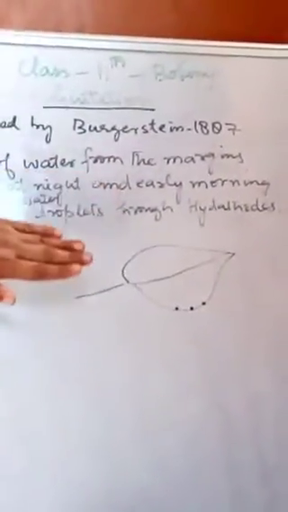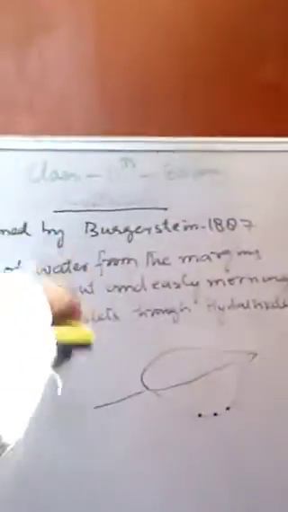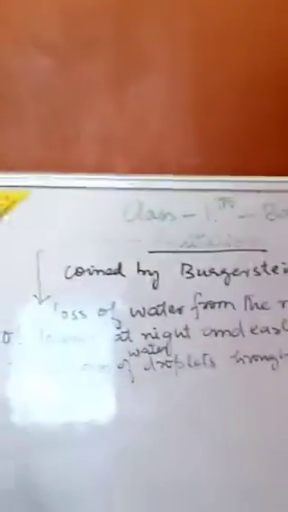That water loss takes place mainly at night and early in the morning, in the form of water droplets, and that process is called guttation.